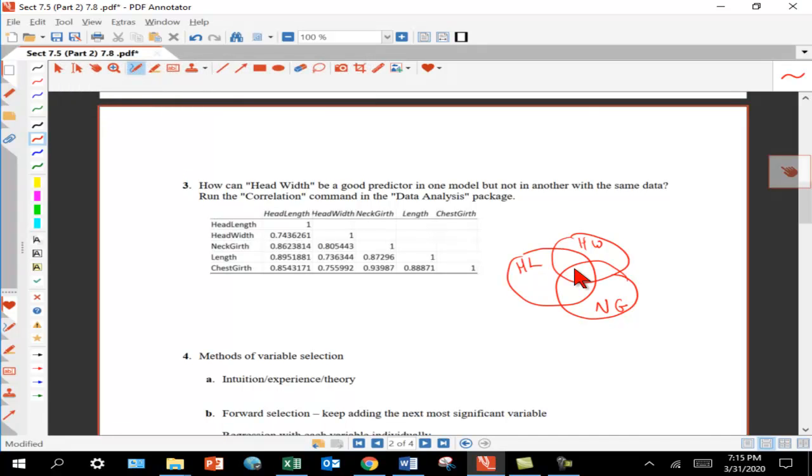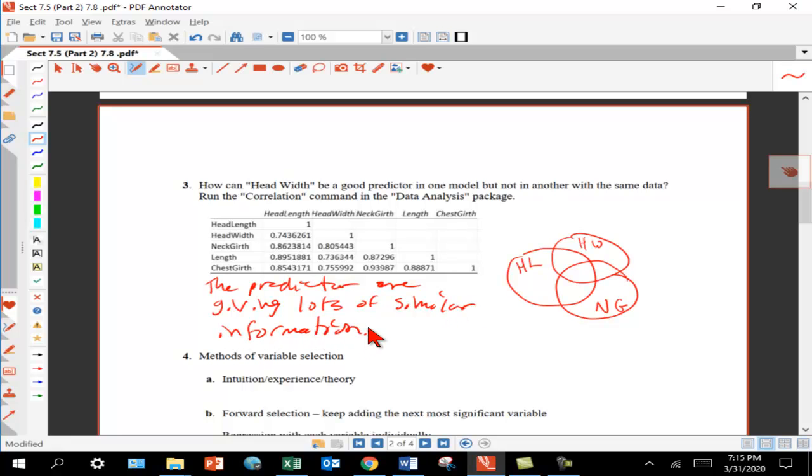So we could say something like the predictors are giving lots of similar information. And you don't need to hear information multiple times. We already know it once one of the predictors has given us that piece of information.